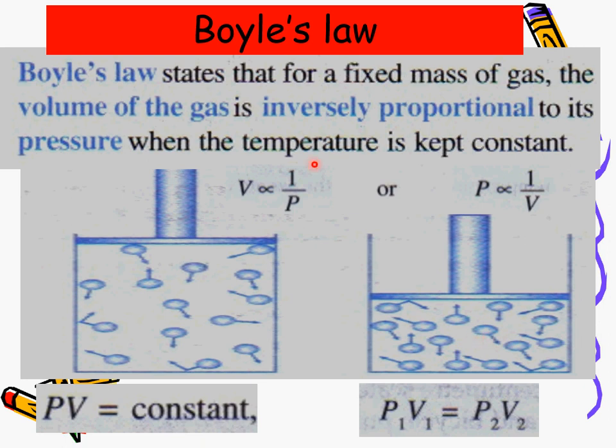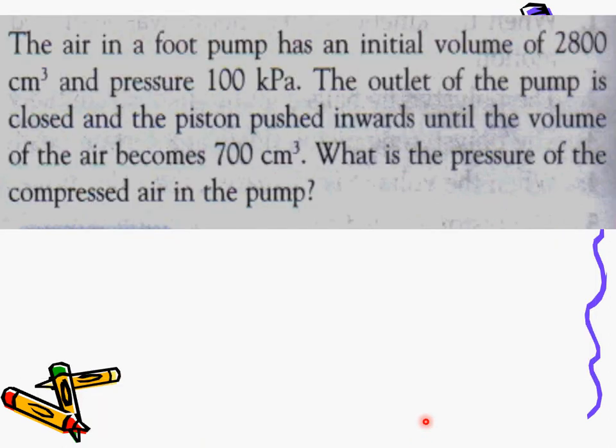Alright, so now we must remember the volume of the gas is inversely proportional to the pressure. Memorize this formula. Now look at this question. The air in a foot pump has an initial volume of 2800 and the pressure is 100 kilopascal. The outlet of the pump is closed and the piston is pushed inward until the volume decreases to 700 cubic centimeter. What is the pressure of the gas?